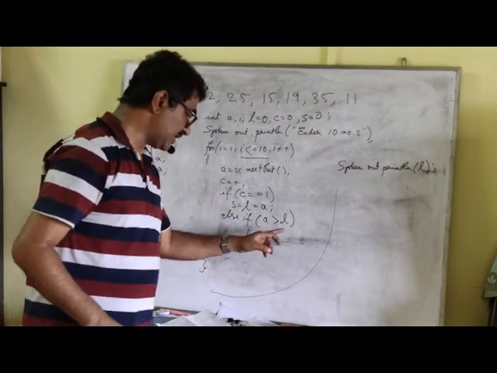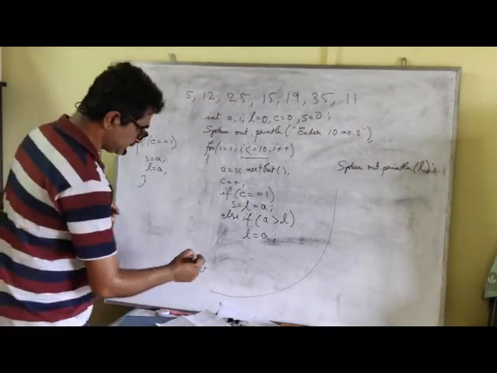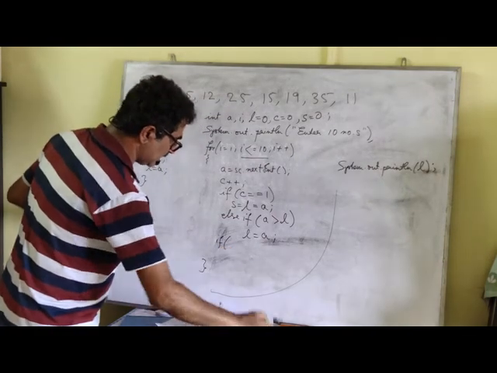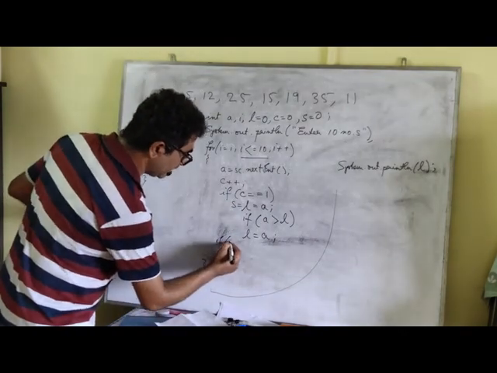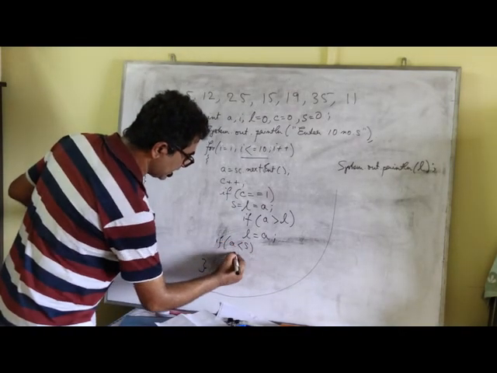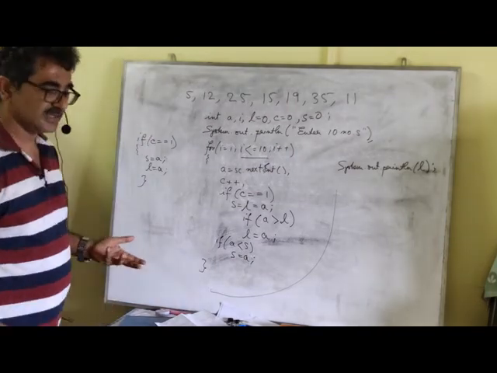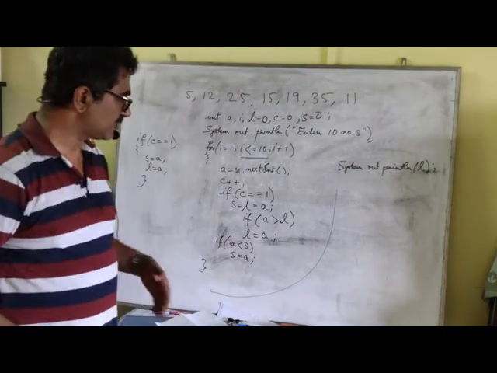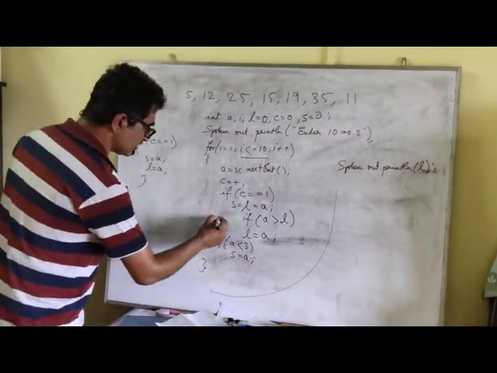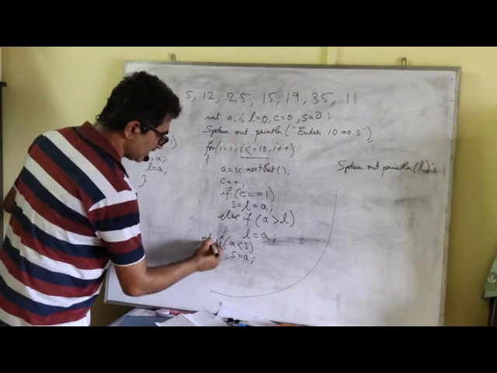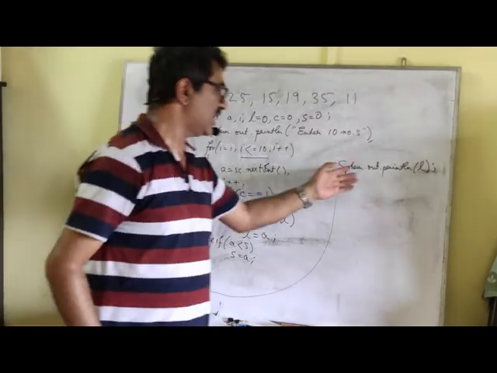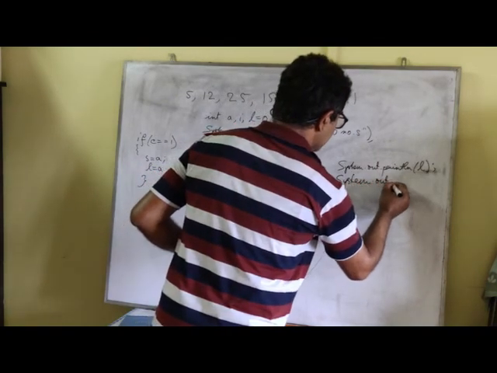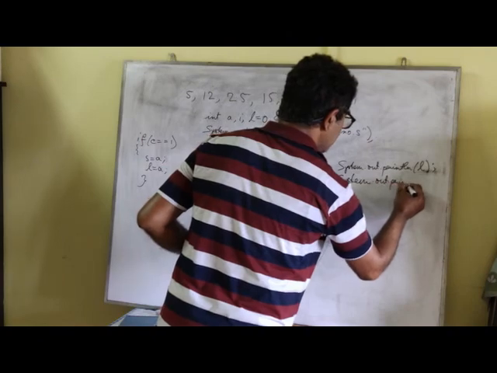Now, if A is greater than L, L equal to A. Similarly, remember, we can simply remove this. If A is less than S, S equal to A. You can write this way. So if A is greater than L, L equal to A. If A is less than S, S equal to A. So this process can continue. Of course, we can write else if also, no issues with that. Else if A is less than S, S equal to A. Ultimately, you can display the value of L. Along with that, you can display the value of S, the smallest number. Of course, with the proper message.